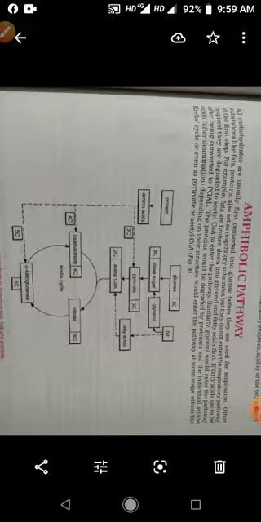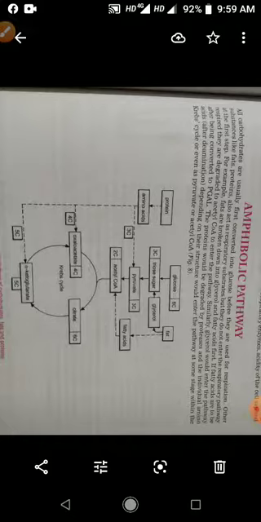An amphibolic pathway is used to describe a biochemical pathway that involves both catabolism and anabolism. Catabolism is a degradative phase of metabolism in which large molecules are converted into smaller and simpler molecules.